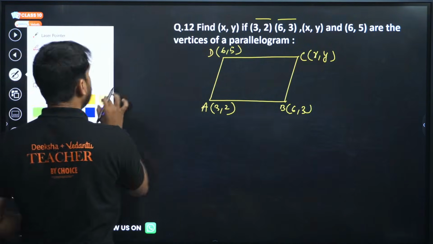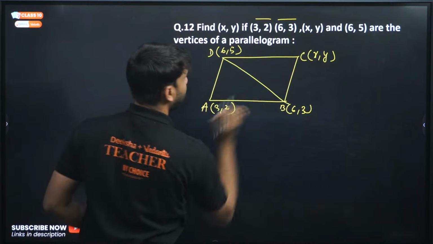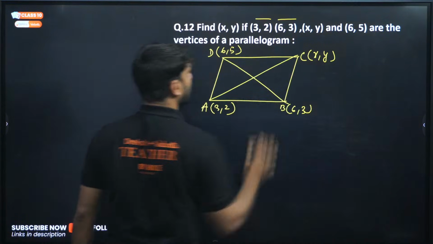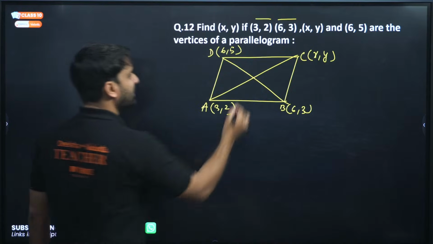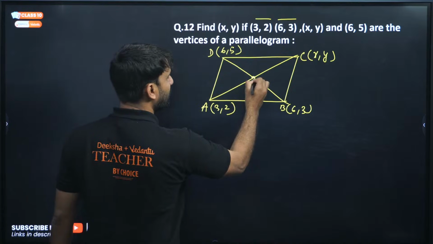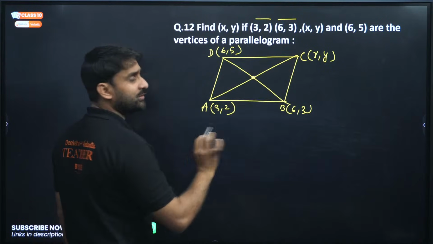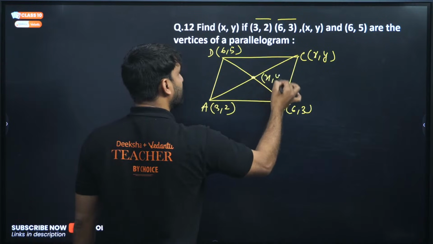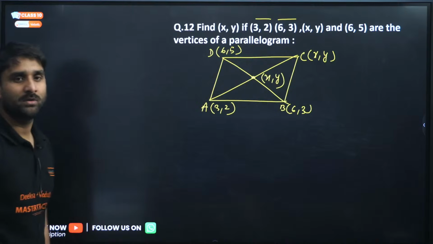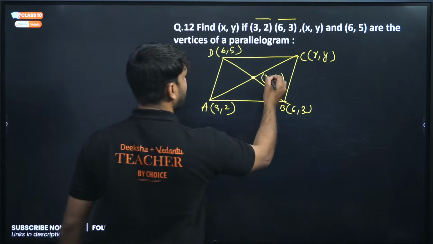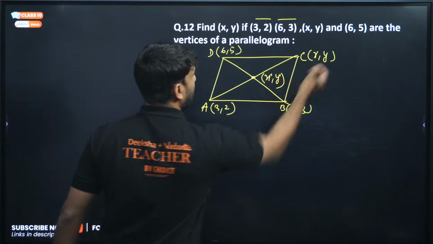So my dear champions, this is a diagonal and this is a diagonal. Let's say this is the point of intersection of the diagonals, which means this point will be the midpoint of both. Let's say this is x', y', because x, y is already here.